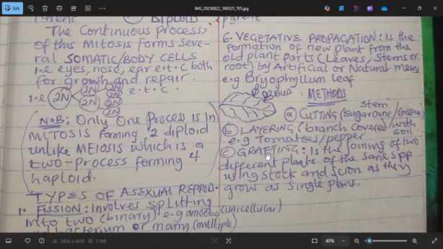Then the last one is grafting. Grafting is the joining of two different plants of the same species using stock and scion. The part of a plant that is cut off is called the scion, while the remaining part is called the stock. So you take the scion of one plant, take it to the stock of another plant, then you tie it with rope, then this will grow together as a single plant.